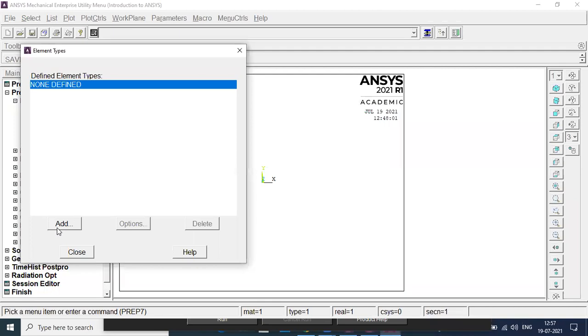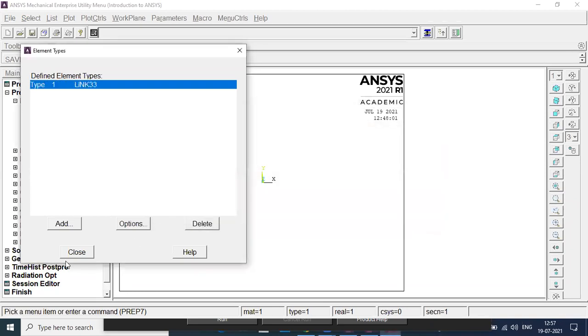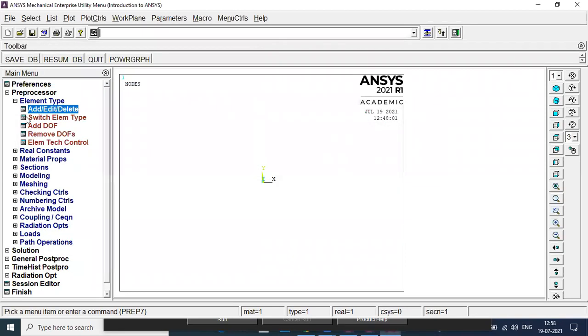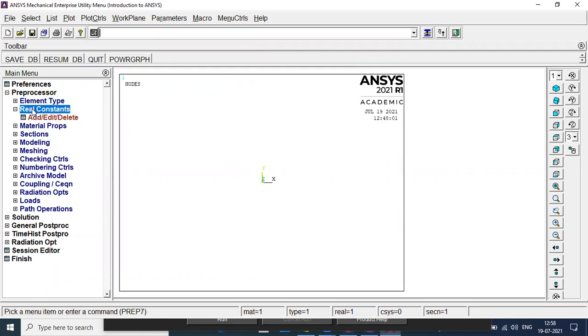Let's say randomly I'm selecting one element. Let me select conduction 33. I say okay and close that. Now I have selected the element. Once you select the element, you need to enter the cross section. Try to understand. Real constant is nothing but the cross section area, which you are supposed to enter. So in real constant, you will be entering the cross section.